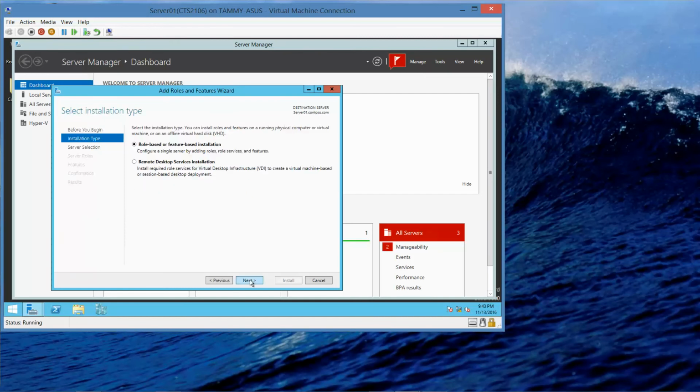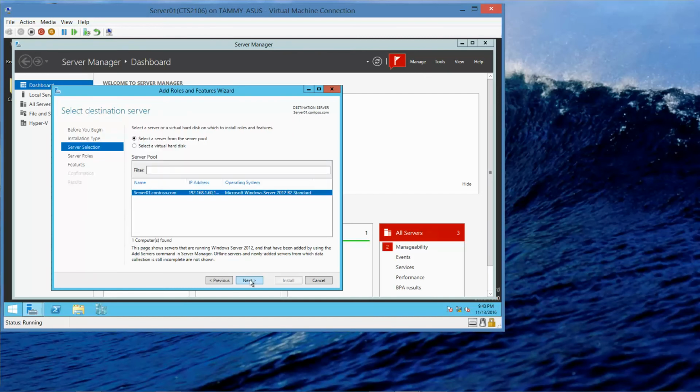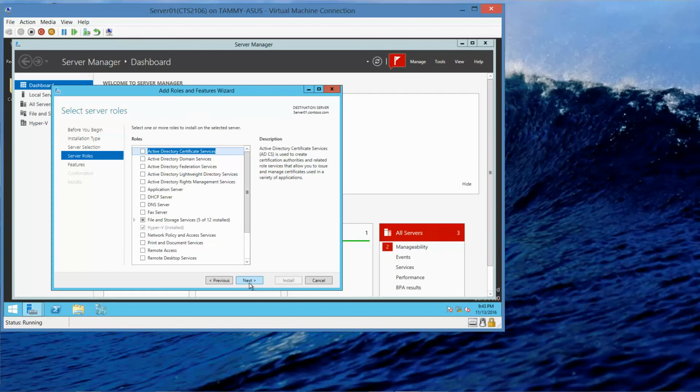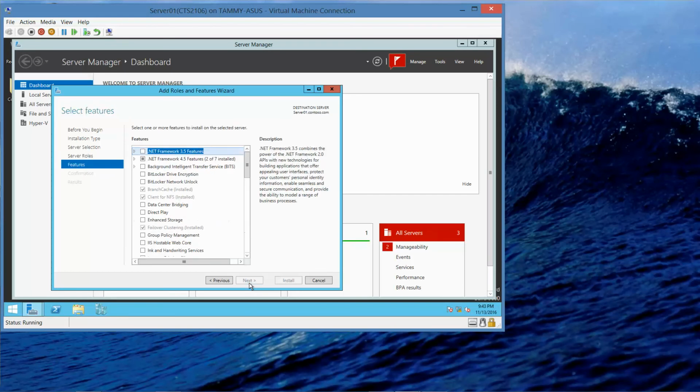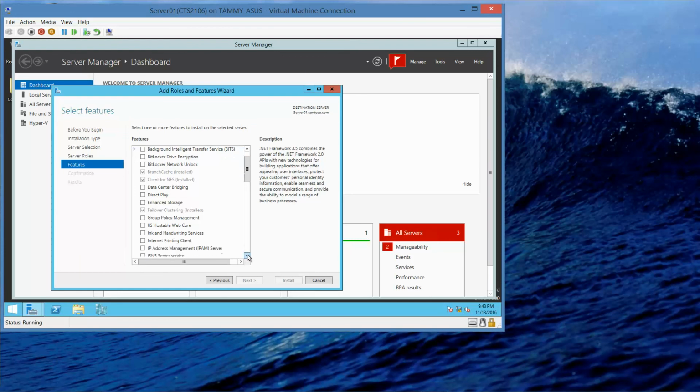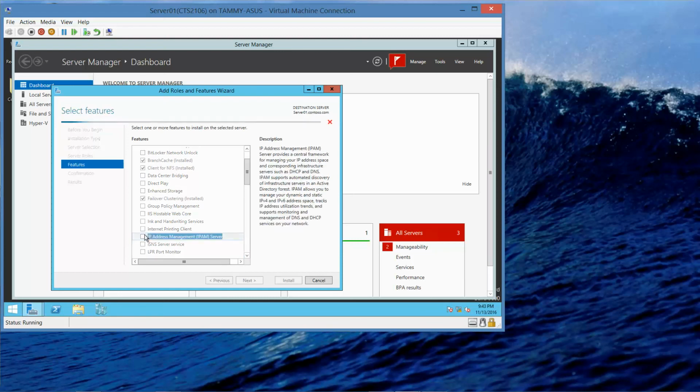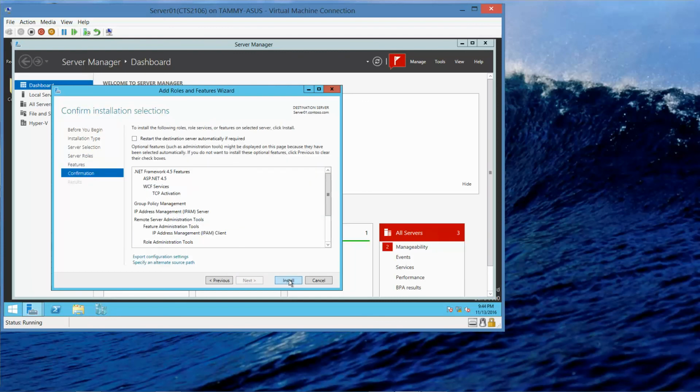Next. Next. We're going to click Server 1. Next. Let's select the server roles page. We're going to click on Next. And in the features page, we're going to select IP Address Management server, and click on Add Features. And then we're going to click on Next, and then Install.